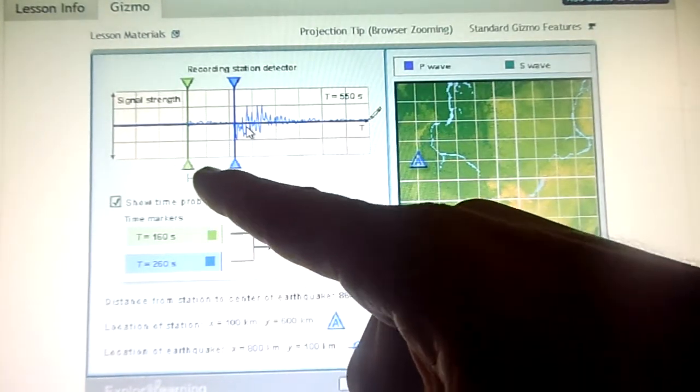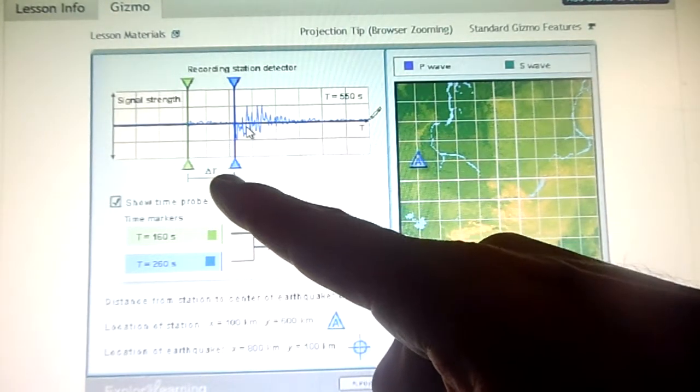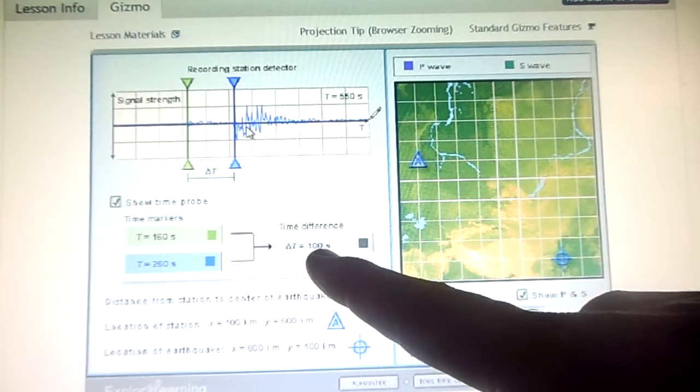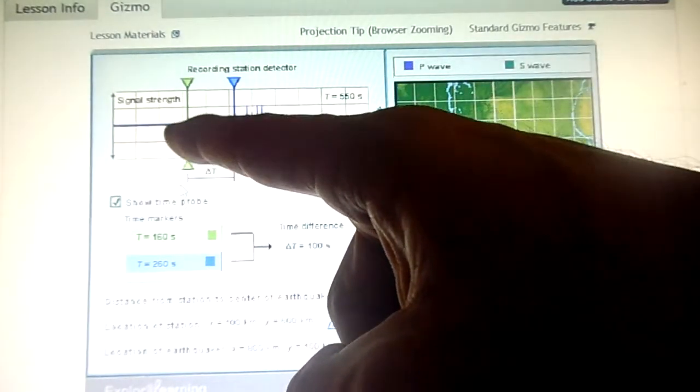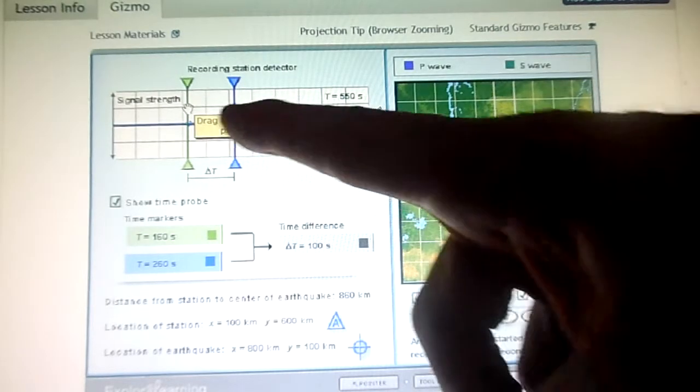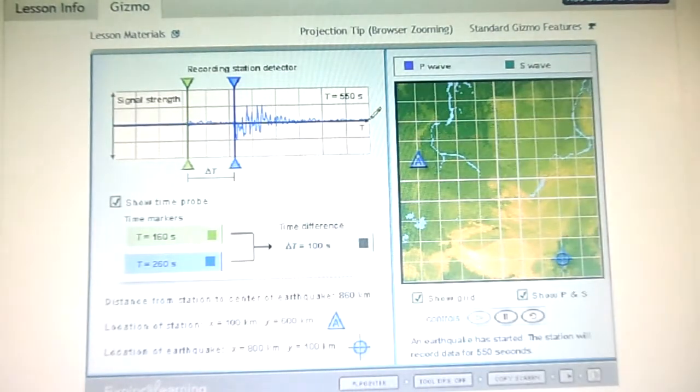So could this be something that maybe animals experience? 100 seconds is almost 2 minutes. So perhaps the primary waves, maybe animals sense them. You have heard stories about animals running and then the earthquake hits. I'm wondering if the animals are feeling something like the primary wave first, and they start running. Is there anything else?